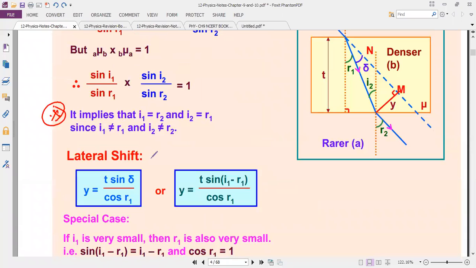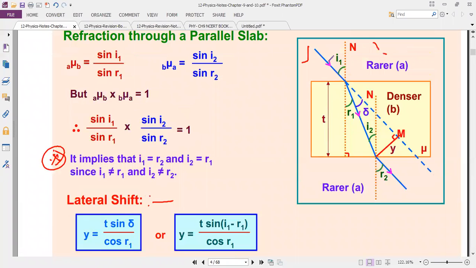Okay. So next one, lateral shift. Lateral shift means, see here, this is the incident ray. Actually, without deviation, it will go straight. There is no refraction, it is going straight. But due to refraction, what happened here? From rarer medium to denser medium, the speed is decreasing, so the refracted ray bends towards the normal. With a small angle change, again,